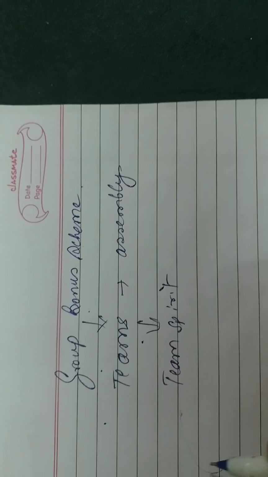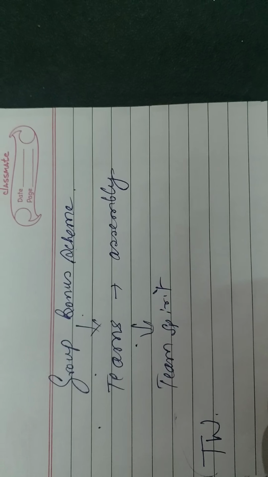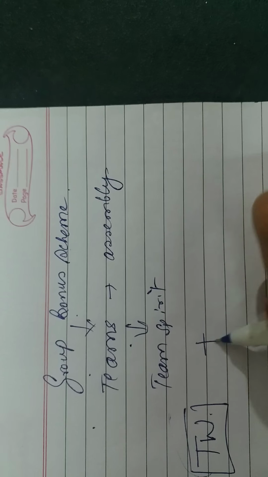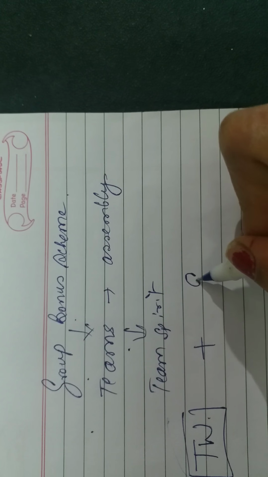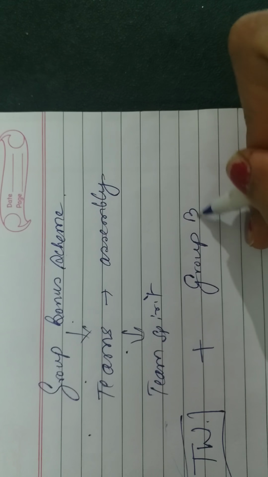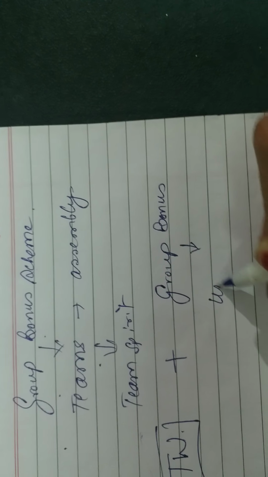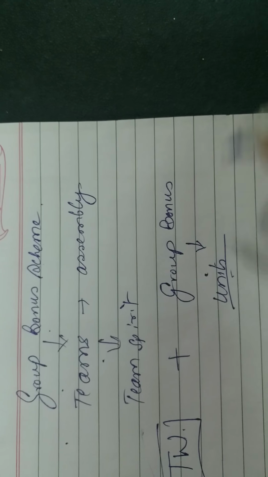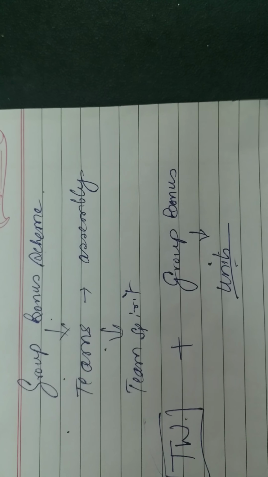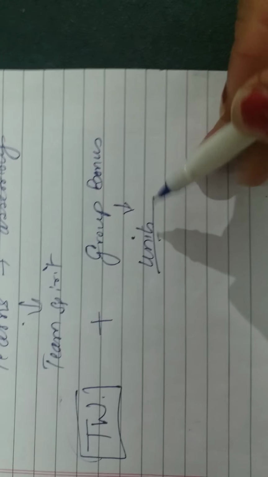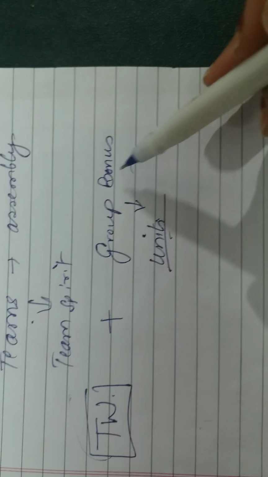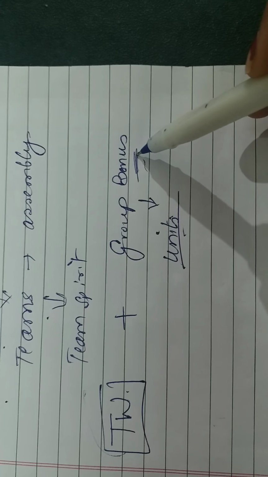This method also guarantees time wages to the workers, plus they will be getting a group bonus. Now this group bonus will be dependent upon the units they produce. So their standard is given, and if they are able to achieve the standard, then the group will be entitled to a certain bonus, that is the group bonus.